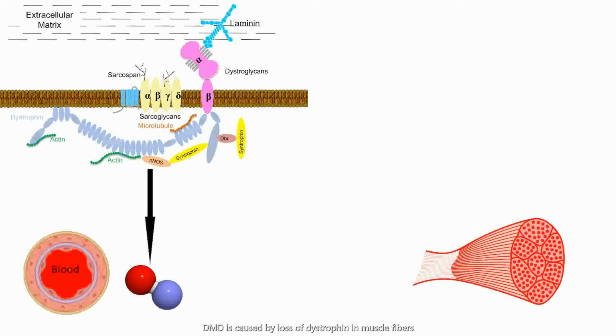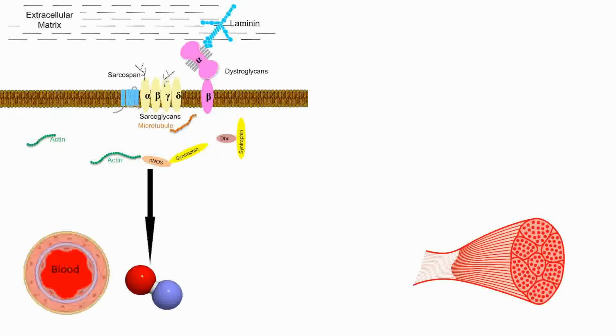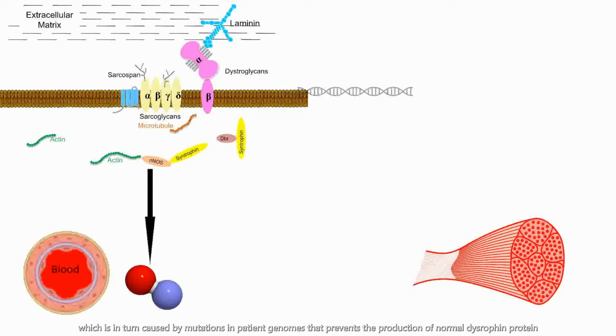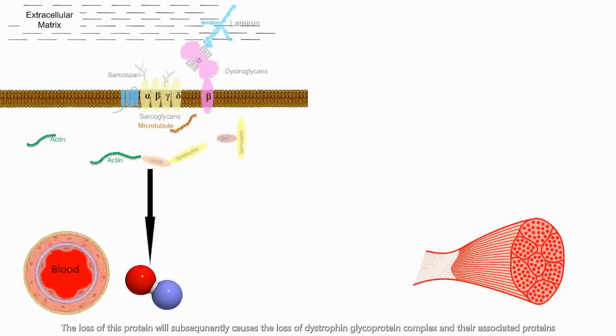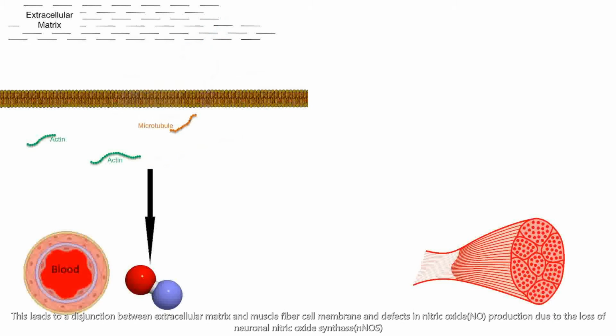DMD is caused by loss of dystrophin in muscle fibers, which is in turn caused by mutations in patient genomes that prevent the production of normal dystrophin protein. The loss of this protein will subsequently cause the loss of dystrophin glycoprotein complex and their associated proteins. This leads to a disjunction between extracellular matrix and muscle fiber cell membrane and defects in nitric oxide production due to a loss of neuronal nitric oxide synthase.